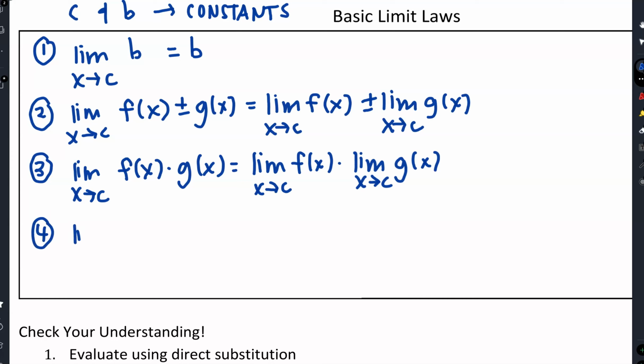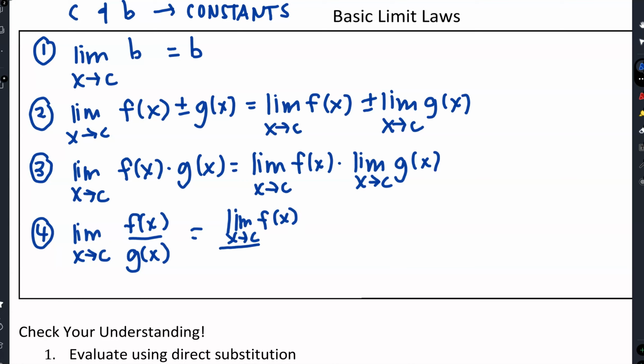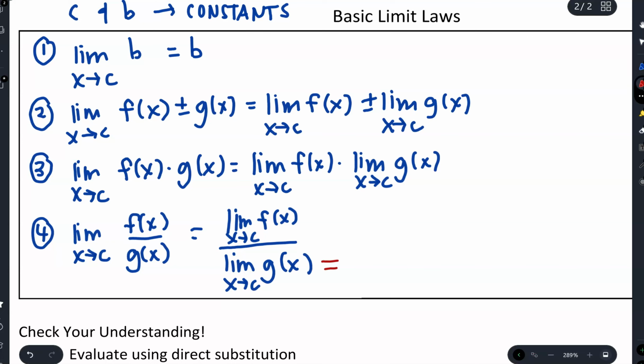Same thing with division, so the limit as x approaches c of any division here. As long as your g of c is not equal to 0, we can separate that as the limit as x approaches c of f of x all over the limit as x approaches c of g of x. And as long as this one right here does not equal 0, we're good.